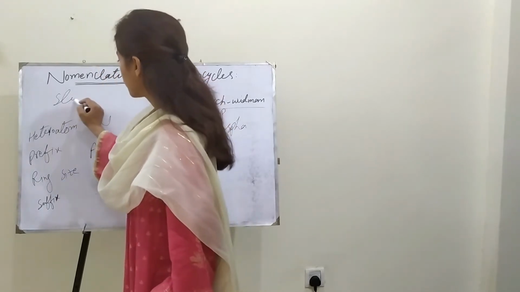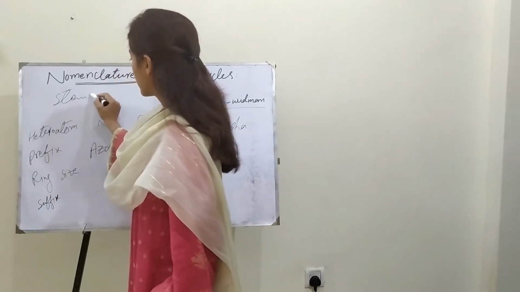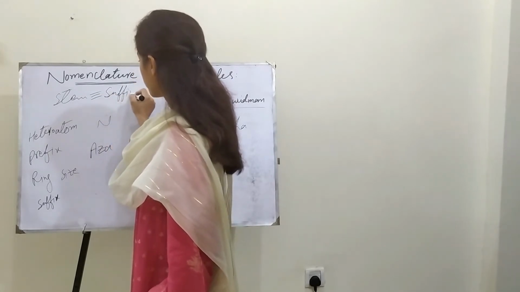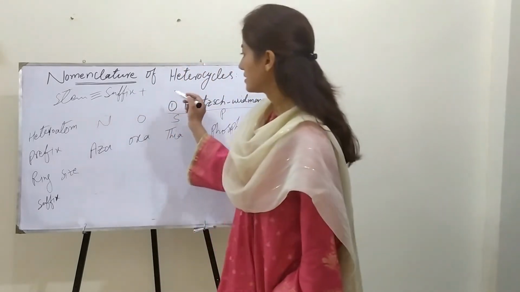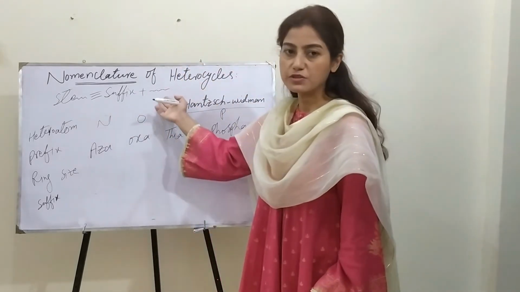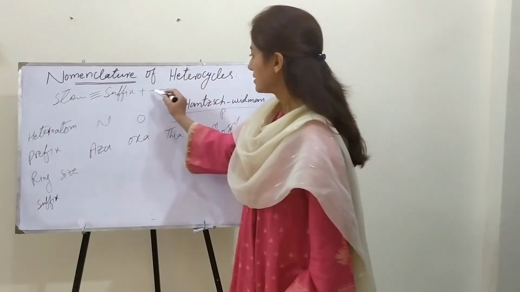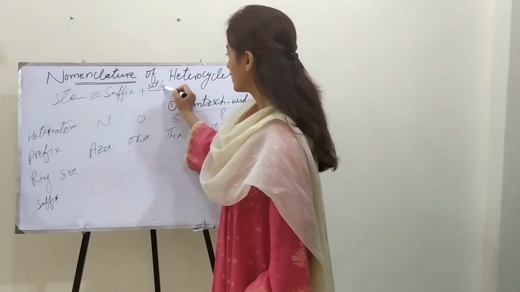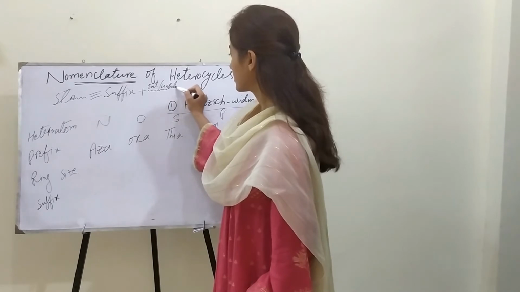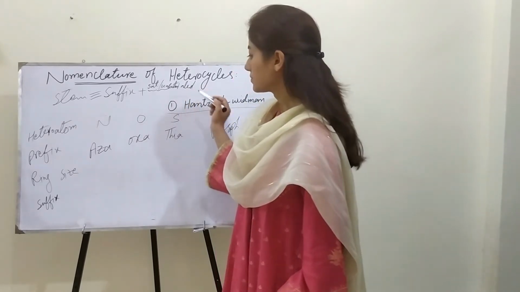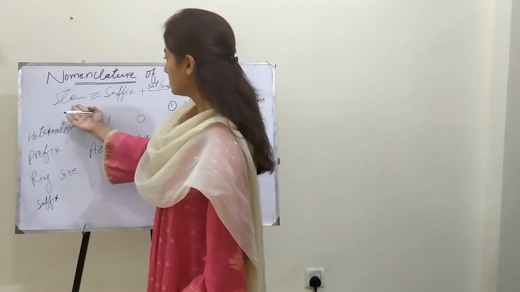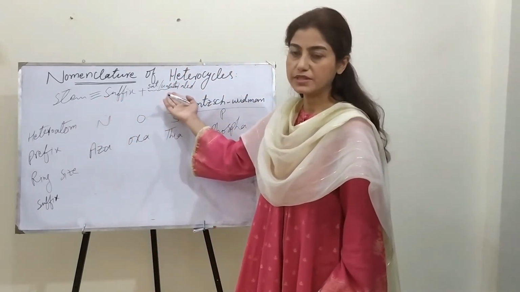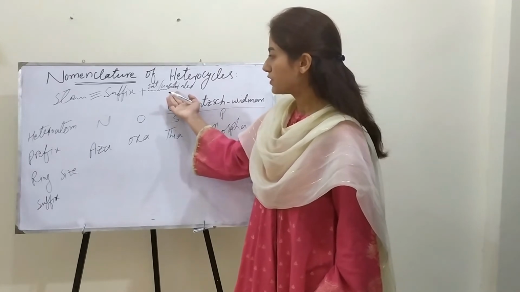Actually, a stem is almost equal to the suffix plus any specific saturated or unsaturated character. So the stem depends upon the suffix plus the saturated or unsaturated character of the ring.